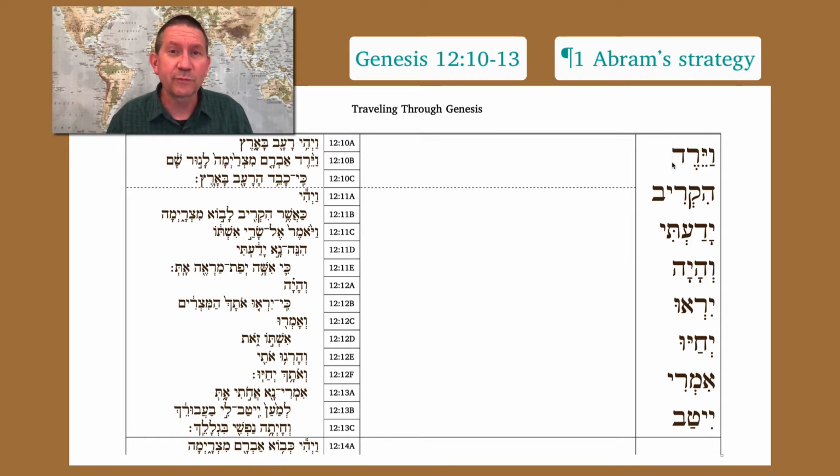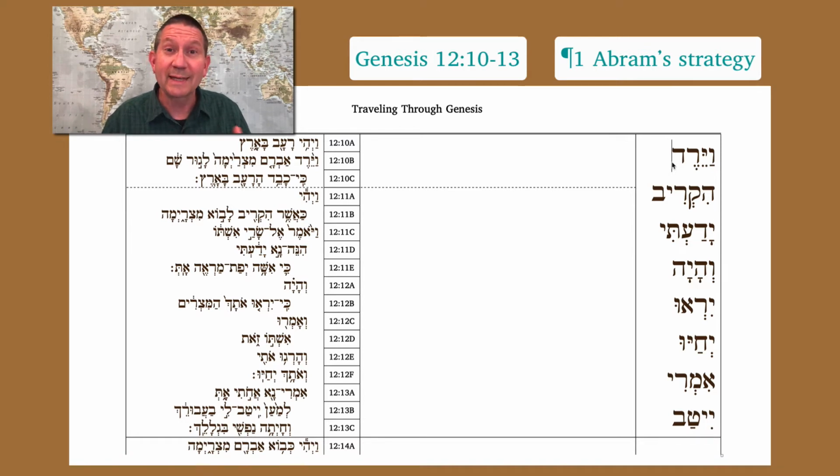In any case, in the first pericope, God called Abram to a new land and made him promises, and then Abraham went to that land, moved around as a herder, and at each place that he set up camp, he stopped and he proclaimed the name of the Lord. He worshiped the Lord. And this pericope is going to move out of the land, and things are going to start to get a little bit precarious. So why don't we dive in with the first paragraph, and we'll review some of the verbs as we go.